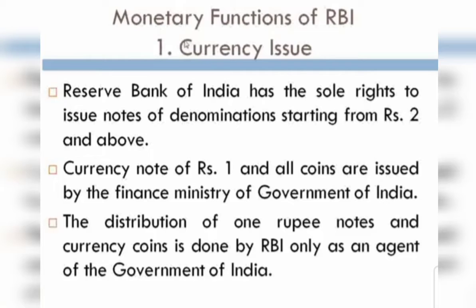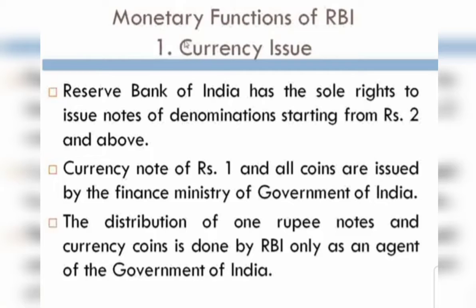You also need to know that for printing the currency, RBI has to maintain a cash reserve. A compulsory cash reserve of 200 crores must be there to print the currency.